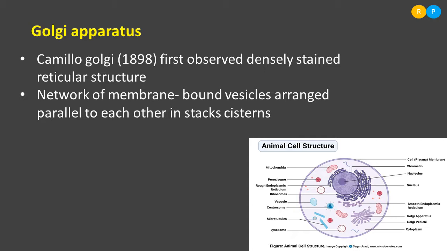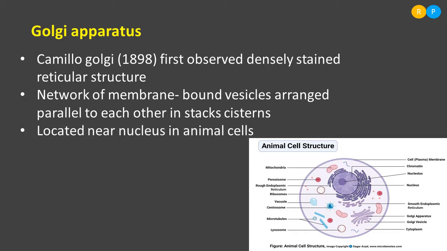They are arranged parallel to each other. Those parallelly arranged stalk-like structures are called cisternae. They are parallelly arranged in order to form a network of membrane bound structure that is called Golgi apparatus.